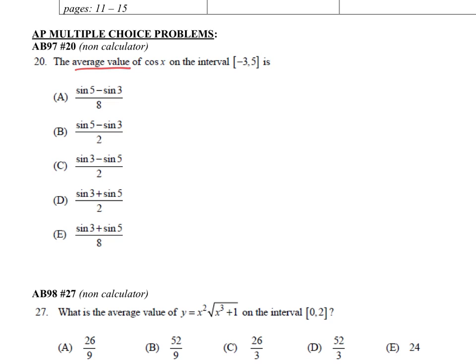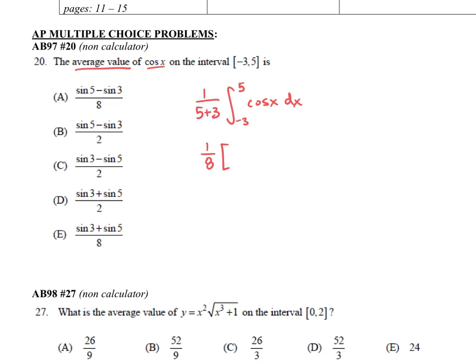So it says find the average value of cosine. Sometimes it's not quite as obvious as that. They may not use the words find the average value. If it says find the average of cosine, that would be the same thing. But either way, here is our average value calculation through integration. And so the antiderivative, well, actually, let's do 1/8 first.